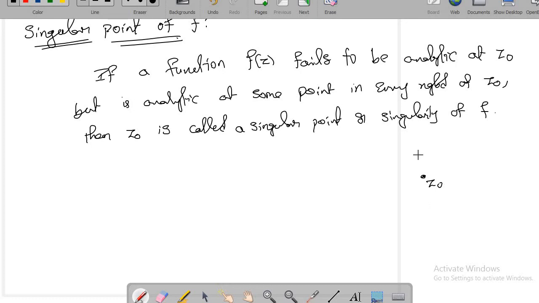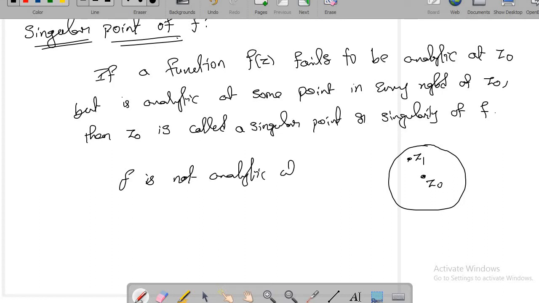So you take z0 and you take a neighborhood around z0. Now there exists a point z1 at which the function is analytic, but at z0 it is not analytic. So let us write: f is not analytic at z0, but there exists a point z1 which belongs to any neighborhood.